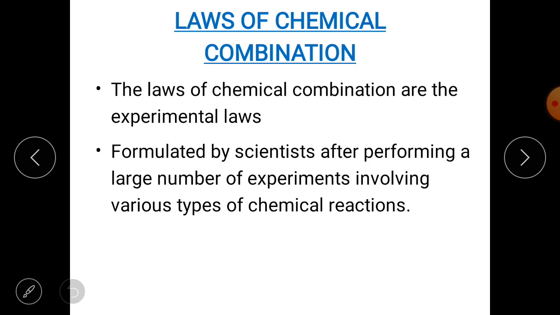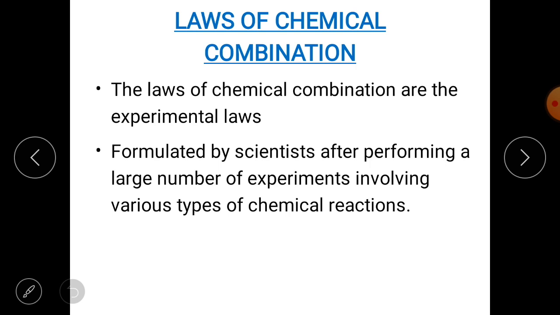Now, before starting this topic, let us understand the background. Look, man has always been curious to know how such a large number of different substances could be formed in nature. Scientists had been working toward an answer to this question since the 13th century. From the results obtained, it became clear that compound formation is governed by some relationship, and this led to the development of various laws, and we are studying them.